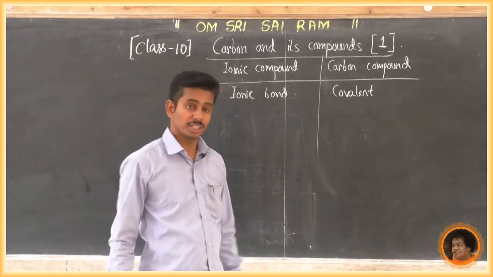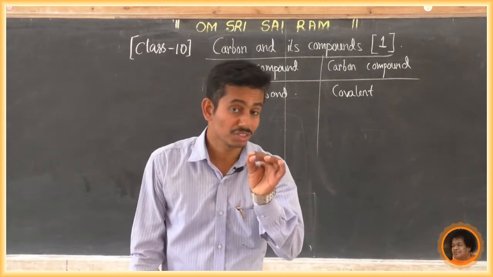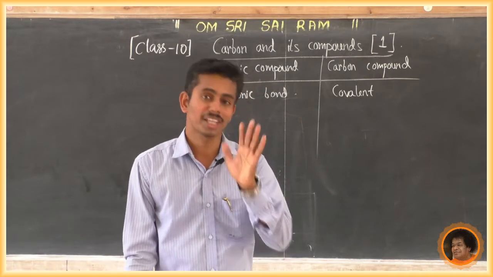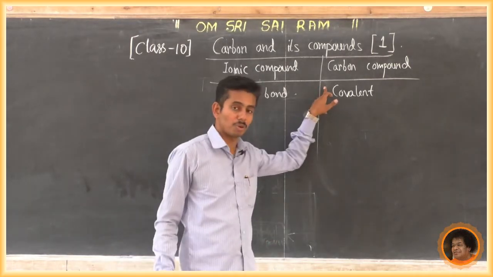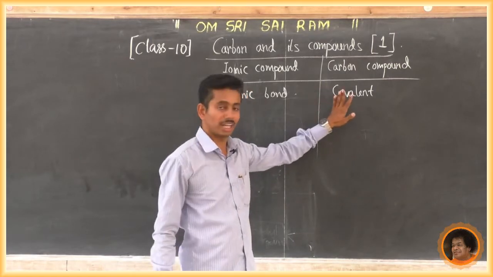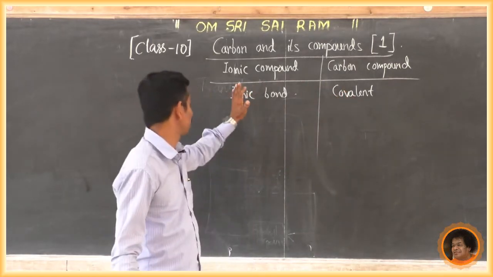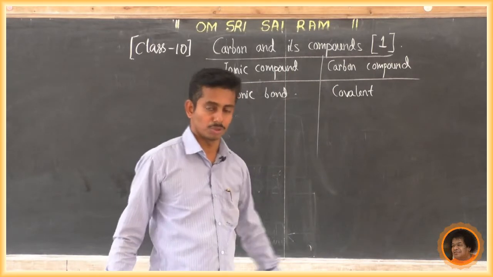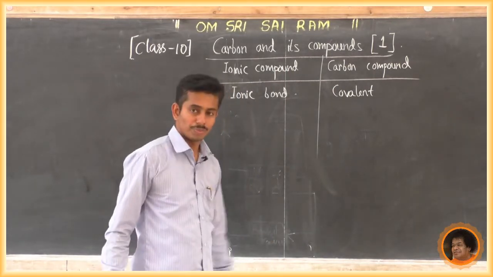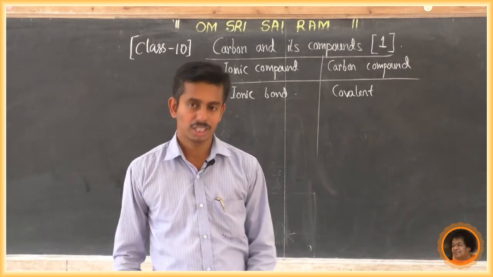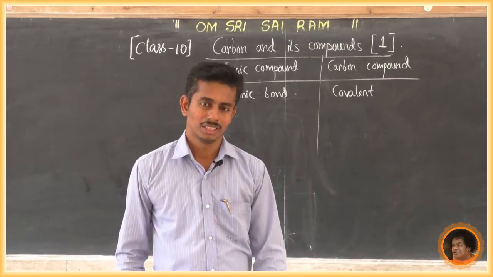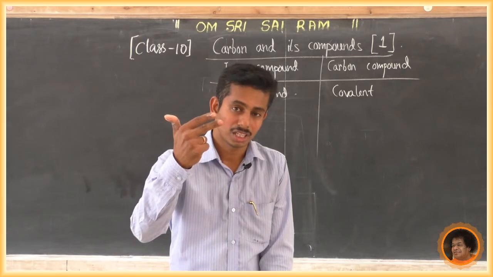Ionic compounds conduct electricity in the molten state, that is, in solution state. But carbon compounds are bad conductors of electricity. These are the differences between ionic and carbon compounds. Now, the bonding in carbon is the covalent bond. Why does carbon form covalent bonds?